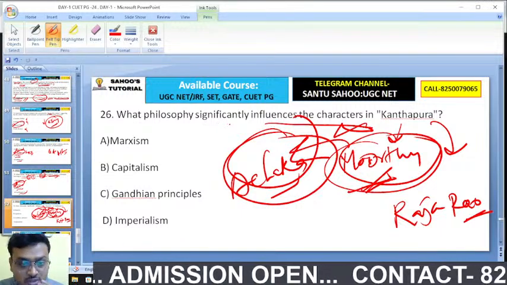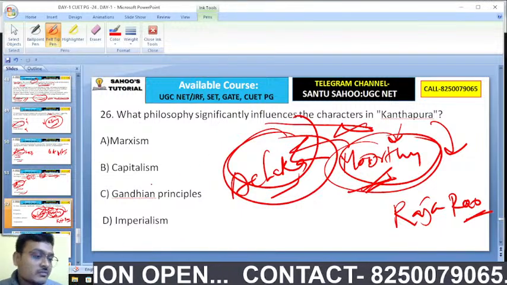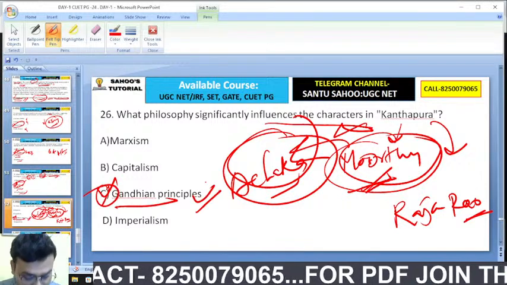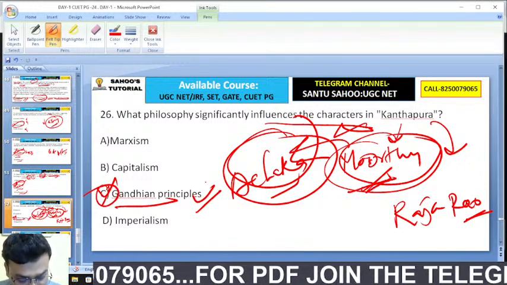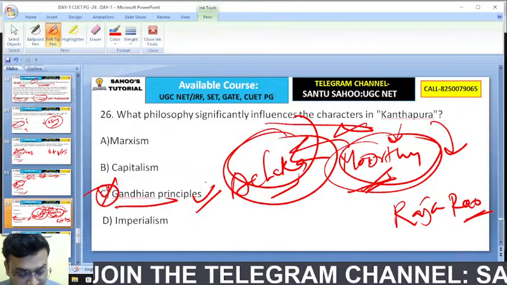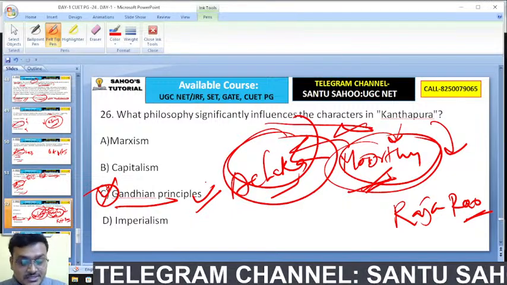Here, Moorthy and the characters were heavily influenced by the Gandhian principle. So C is the right answer. C is absolutely the right answer. Everybody, excellent. Excellent, Anu, Jagadish, Saurabh, everyone. Okay, so here C is the right answer.